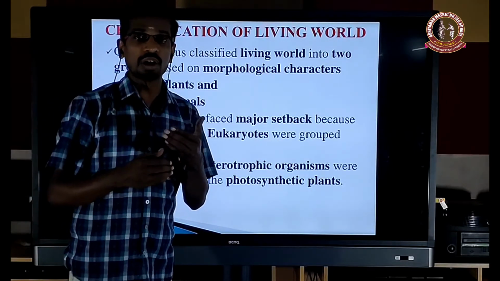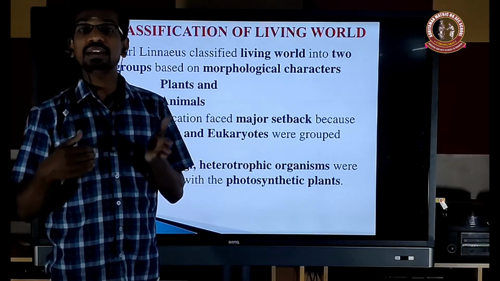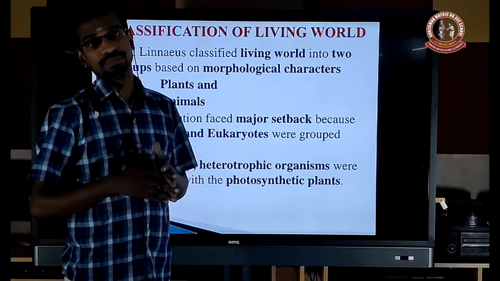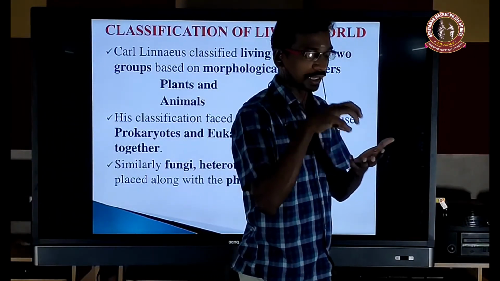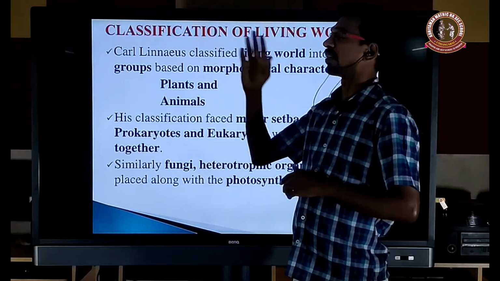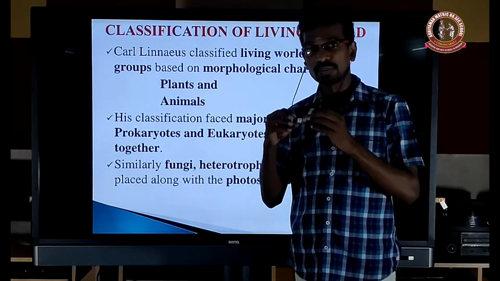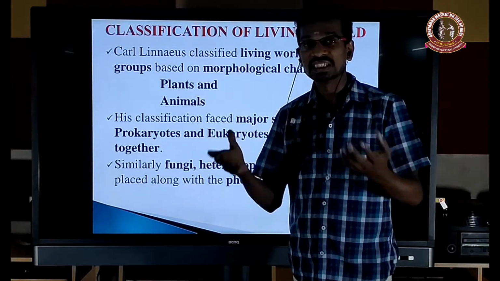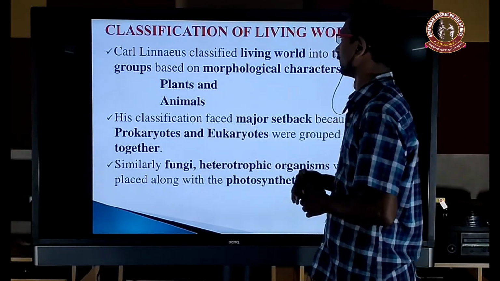They depend on other organisms for food, so they will be classified under the Animalia. And then in the Plantae, Linnaeus included the prokaryotes and eukaryotes. That is the main drawback of the Linnaeus classification. But it's a beginning, the first man to initiate classifying the living world into two categories, that is Plantae and Animalia.